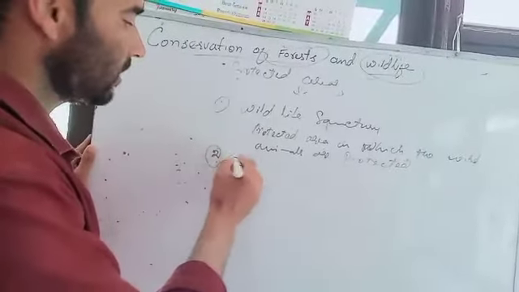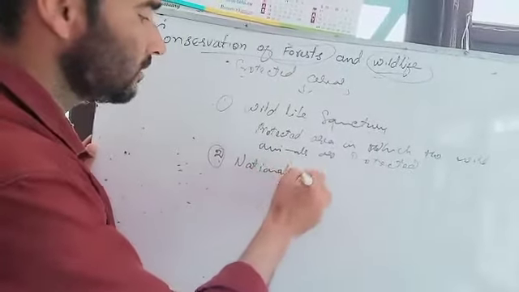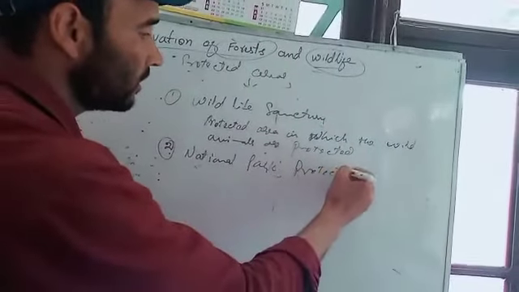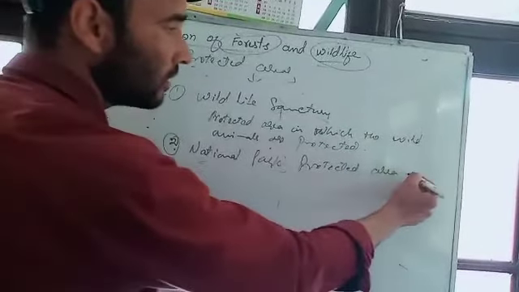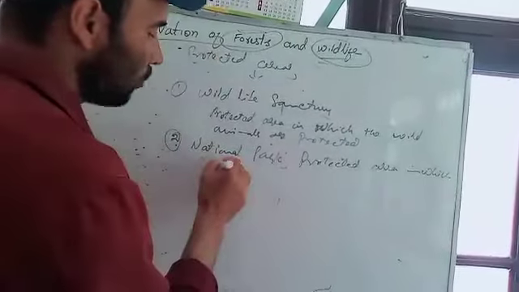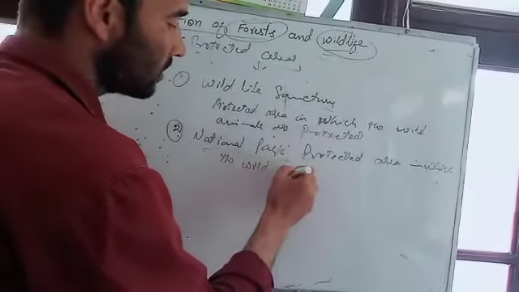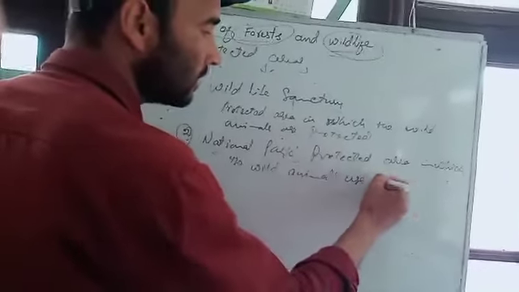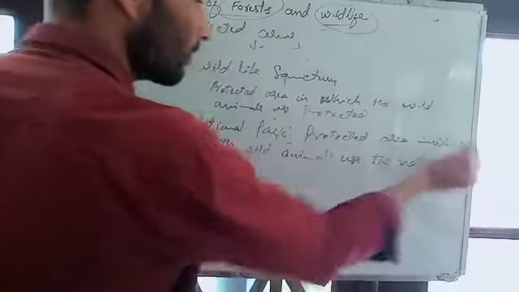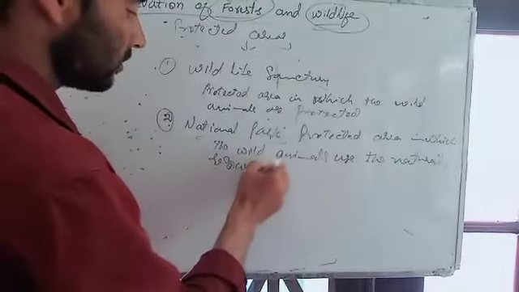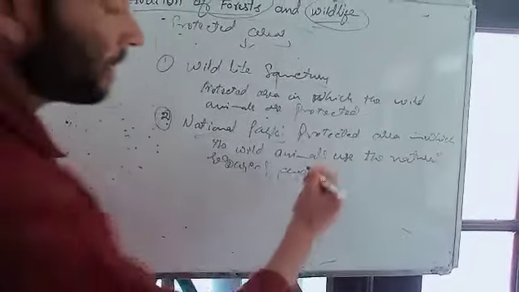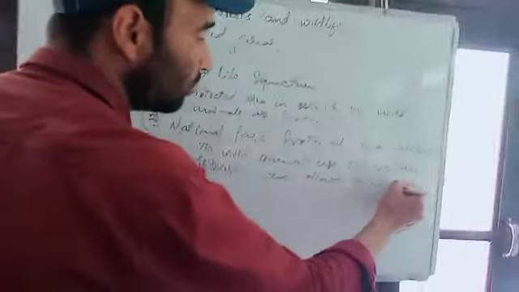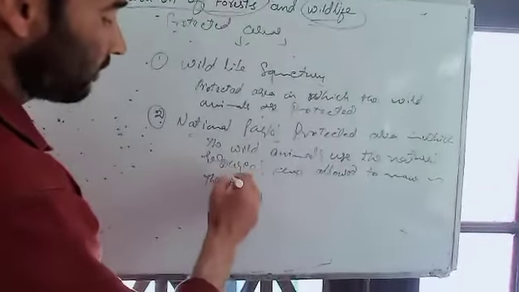Next is national parks. A national park is again a protected area, in which wild animals use the natural resources and are allowed to move in the natural habitat.